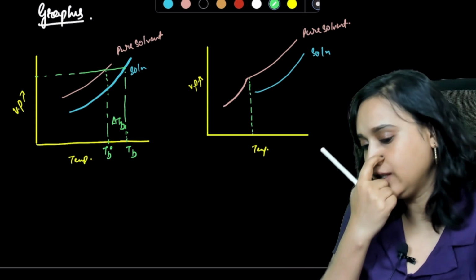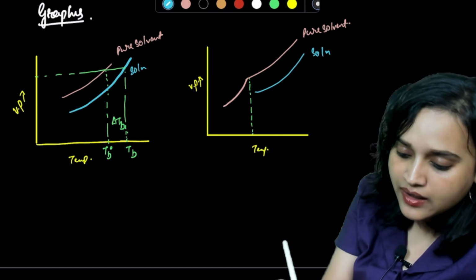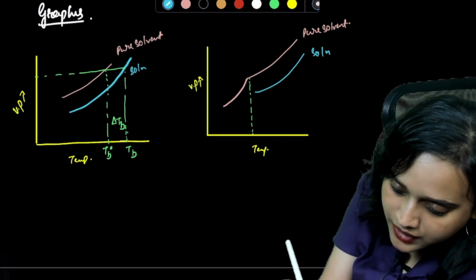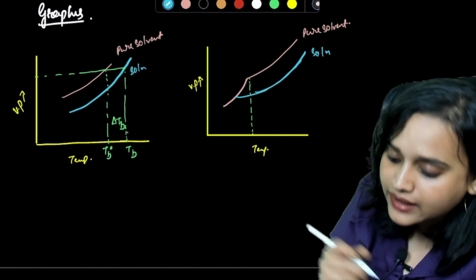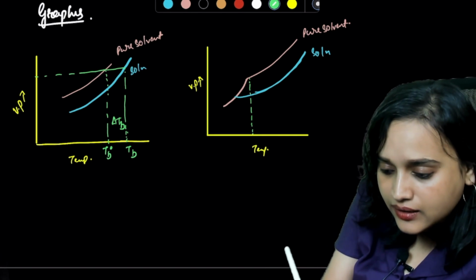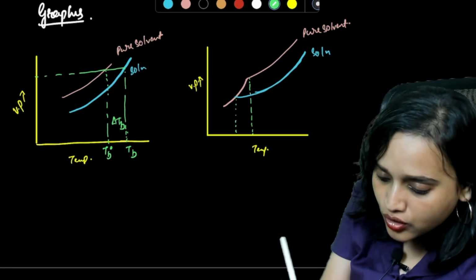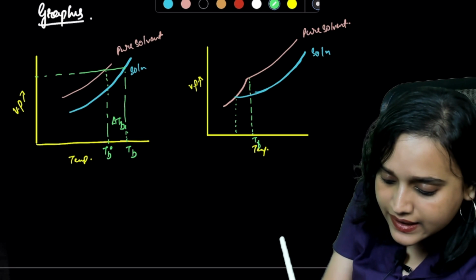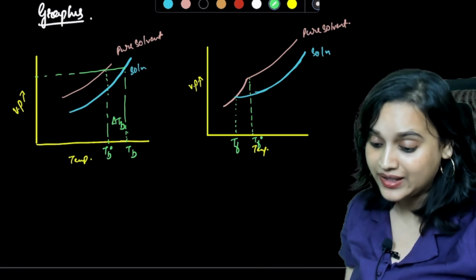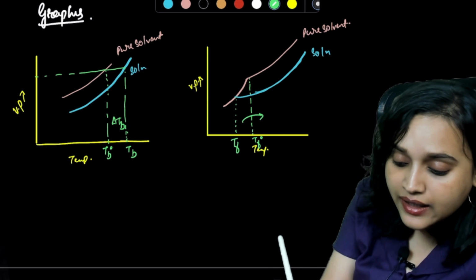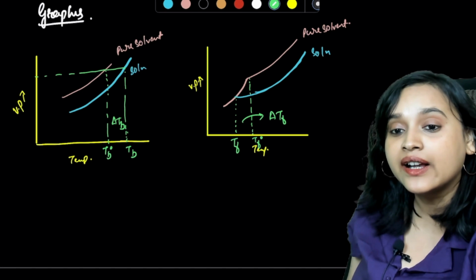So this is the point where the pure solvent is getting frozen. Agreed? Okay. And the solution, I'm just going to increase this curve like this, draw it like this. So you will see that the solution is freezing here. Now you notice that the pure solvent's Tf naught is here, this is your Tf. Is that correct, everybody? Yes, and this difference in temperature will become your delta Tf. Agreed, everybody?